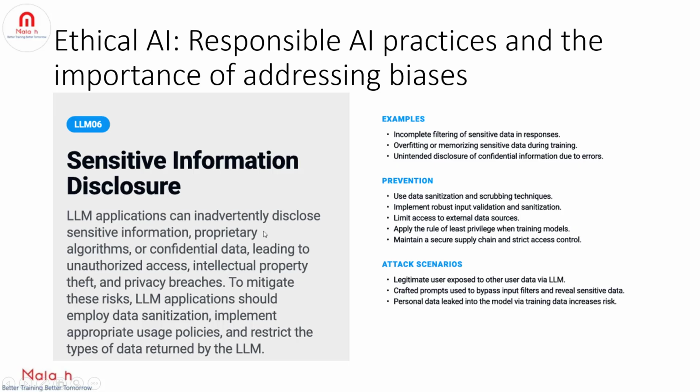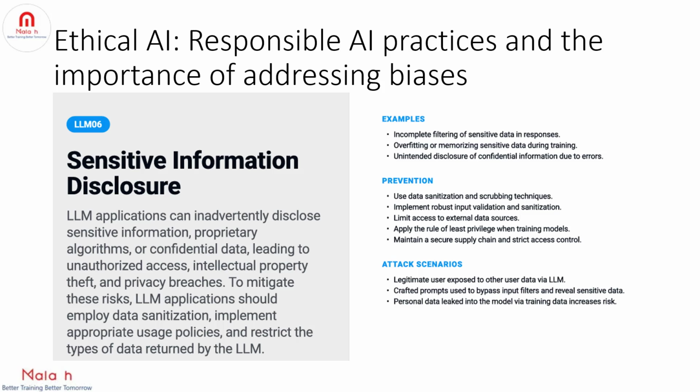And the next one is, this is the sixth one, sensitive information disclosure. We already talked about it. That is, LLMs can disclose sensitive information or proprietary algorithms or confidential data, which can lead to unauthorized access, intellectual property theft, and privacy breaches, right? So to avoid these risks, what we have to do, we'll have to make sure to sanitize the input data that we are sending to the LLM, and also try implementing appropriate policies, and also restrict the types of data returned by the LLM, right?